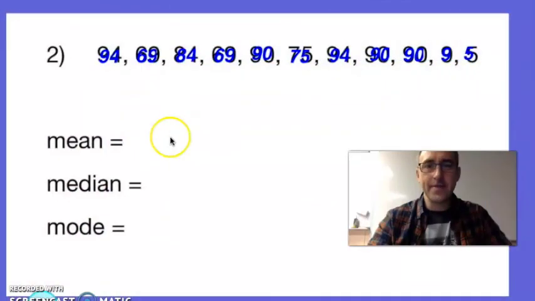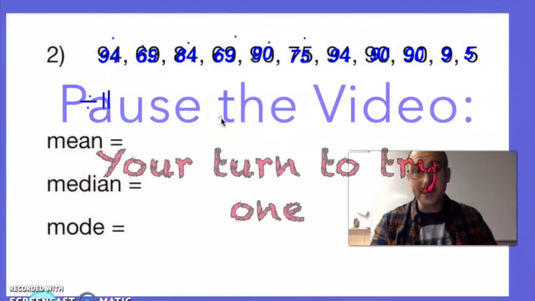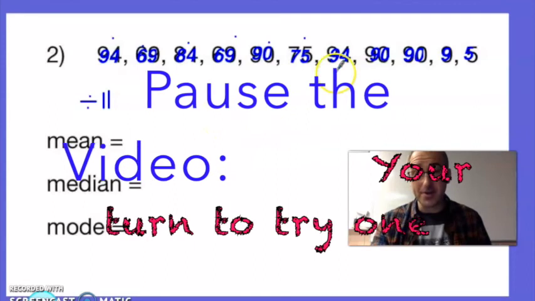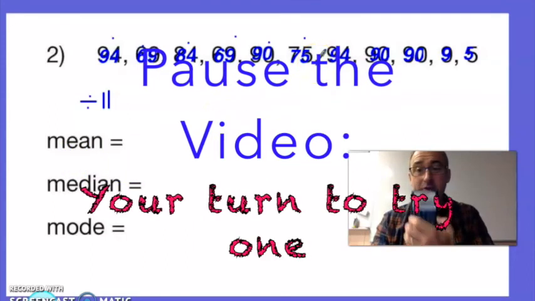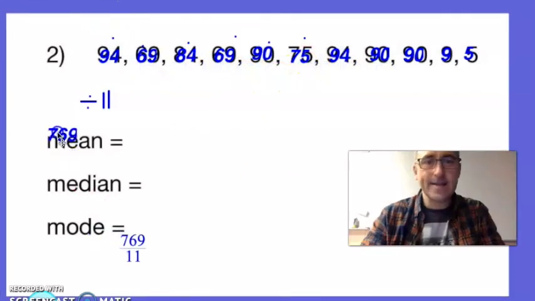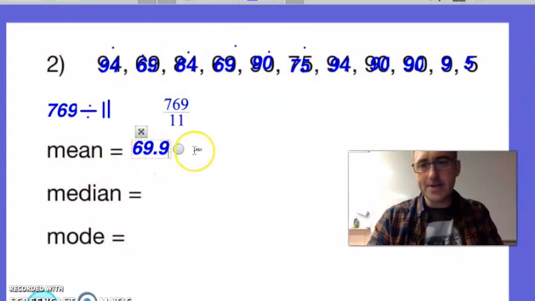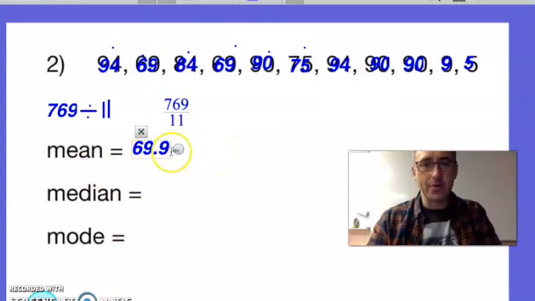I'd like you to try this one. Mean. Add them up and divide by the number of numbers. 11. But remember to keep track of these as you put them into your calculator. Please pause the video here and actually put them into your calculator and see what you get. Once you get an answer, you can unpause it. That's 769. So I take 769 and divide it by 11. 69.9090. I'm just going to round it to 69.9.